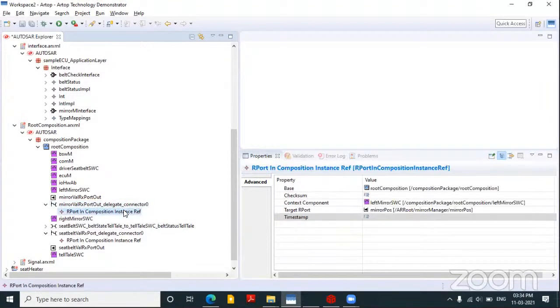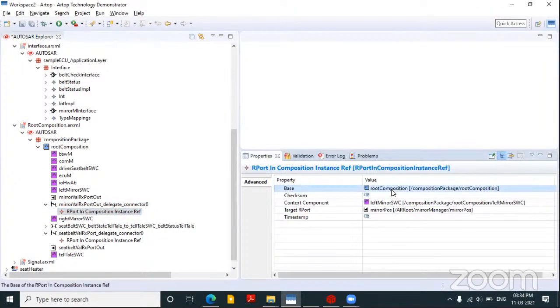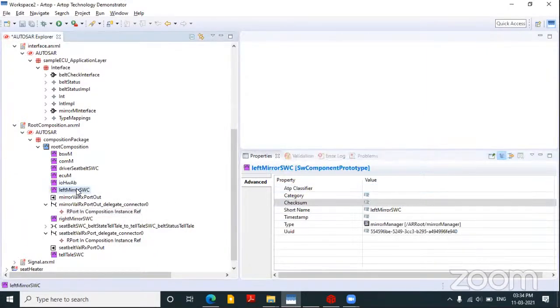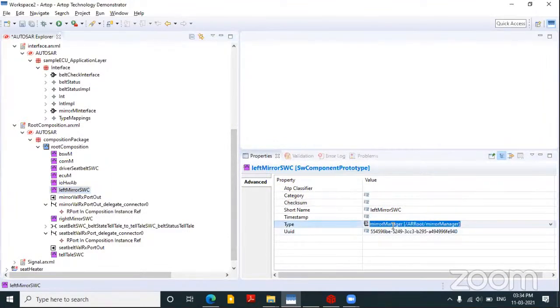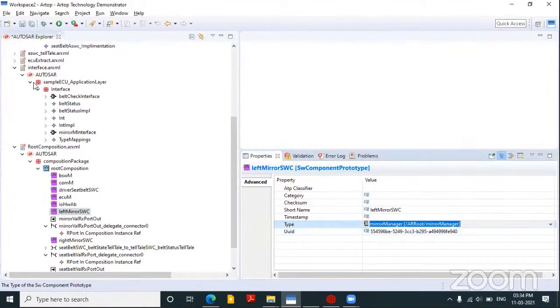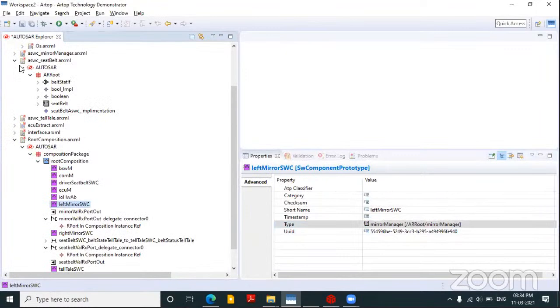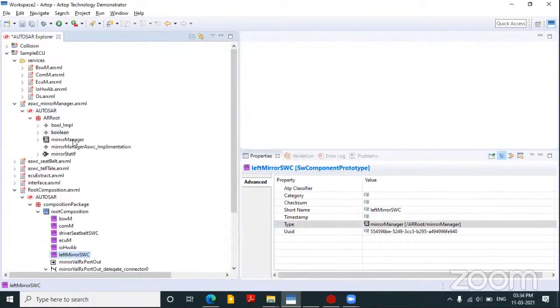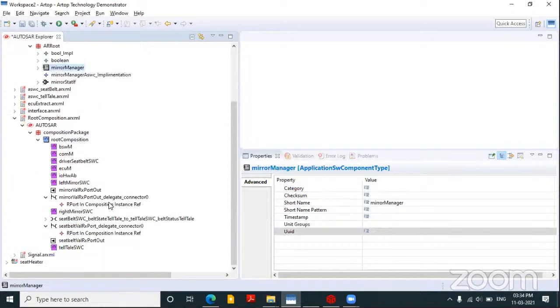And in the R port, I'll be mentioning that inside this root composition, I have a left mirror SWC prototype, which is nothing but this. This in turn goes back to the ASWC over here, the ASWC mirror management. This ASWC will be mapped to that.